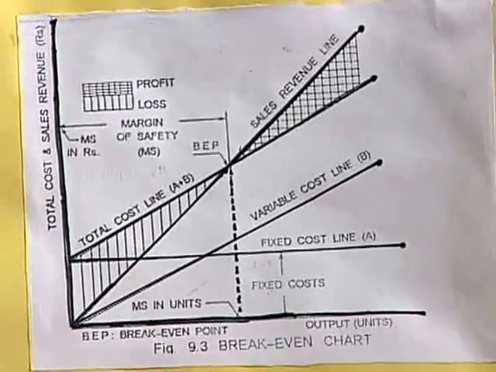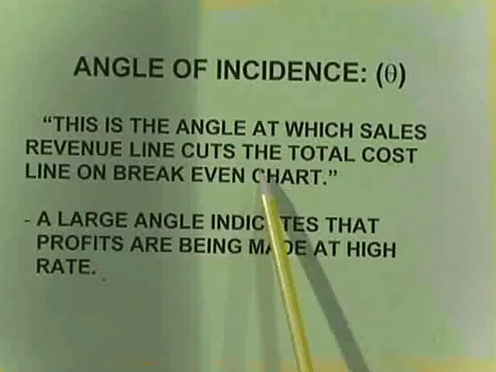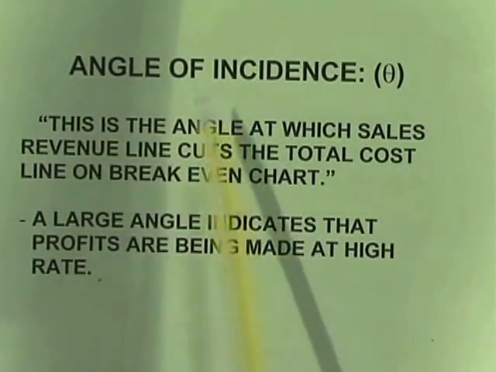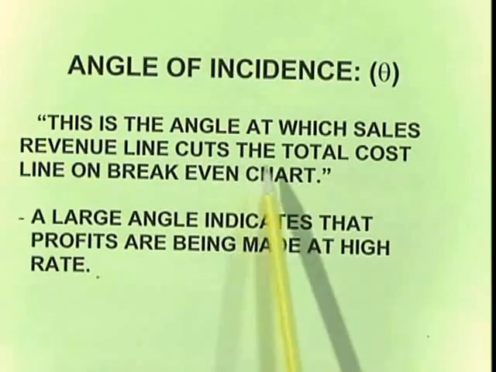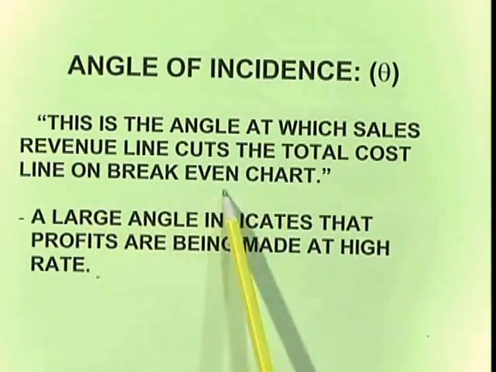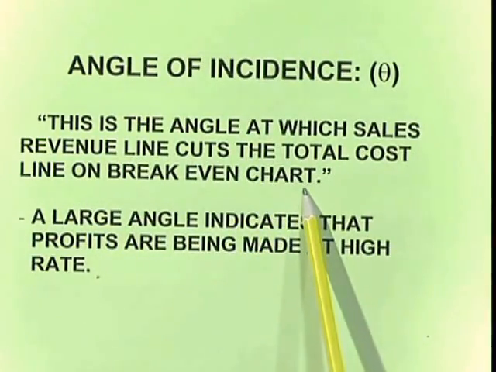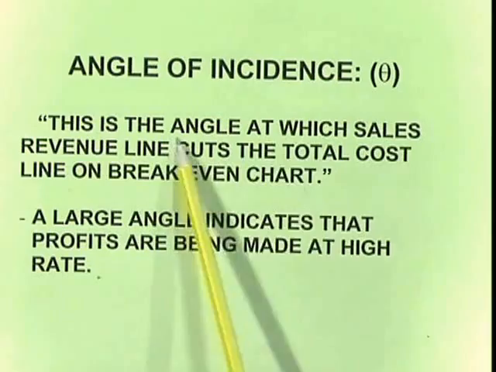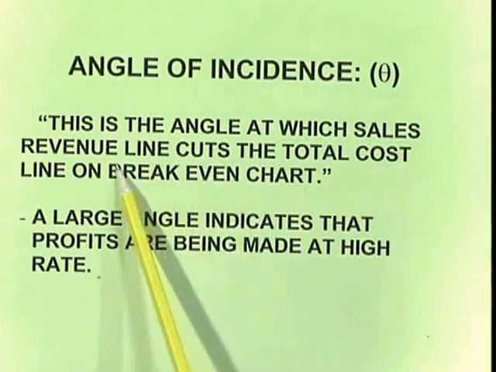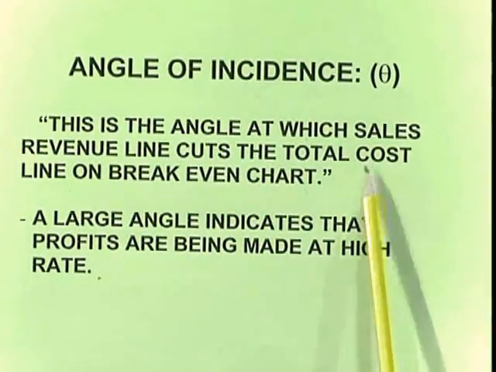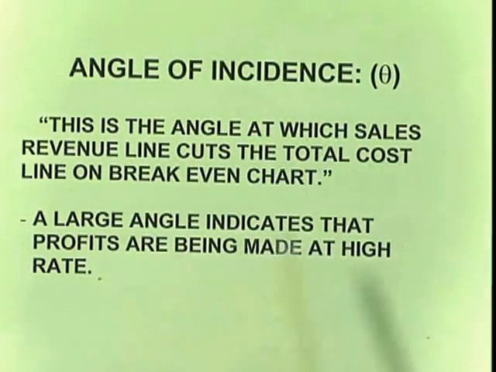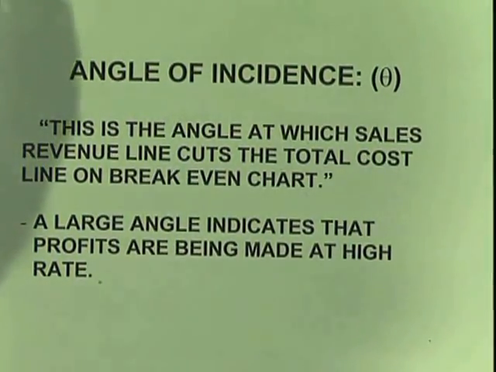Now let us discuss what this angle of incidence is. It is the angle at which the sales revenue line cuts the total cost line on the break even chart. Next, a large angle indicates that profits are being made at a high rate.